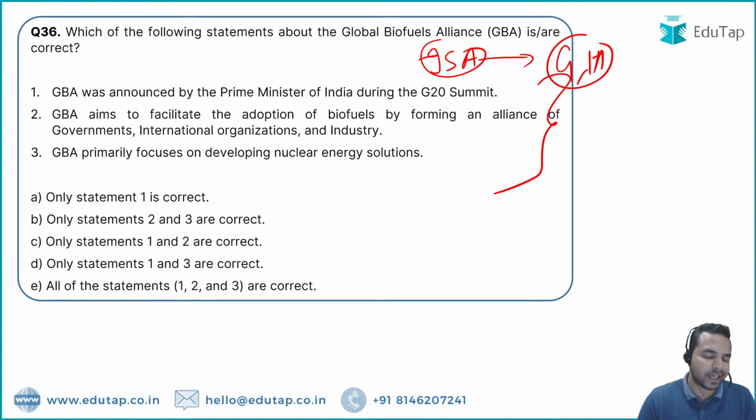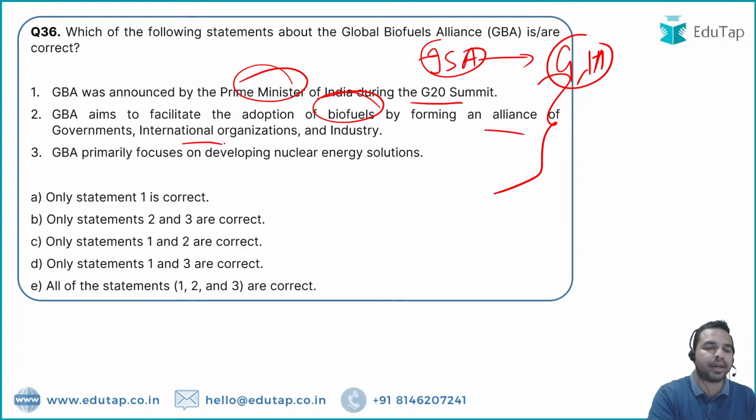पहली स्टेटमेंट कहती है कि इसको अनाउंस किया प्राइम मिनिस्टर ऑफ इंडिया ने ड्यूरिंग द G20 समिट. अगर हम बात करते हैं इसके एम की, it aims to facilitate the adoption of biofuels by forming an alliance of the government. तो यहाँ पर गवर्नमेंट्स, इंटरनेशनल ऑर्गेनाइजेशंस और इंडस्ट्रीज का एक कोलैबोरेशन बनाया जा रहा है to form a Global Biofuel Alliance. Third statement says that it primarily focuses on developing nuclear energy solutions. So my dear friends, it is very easy to answer this question.